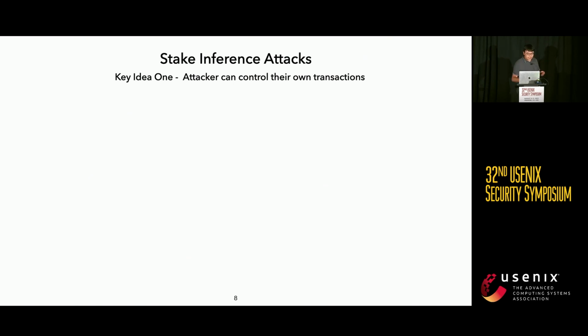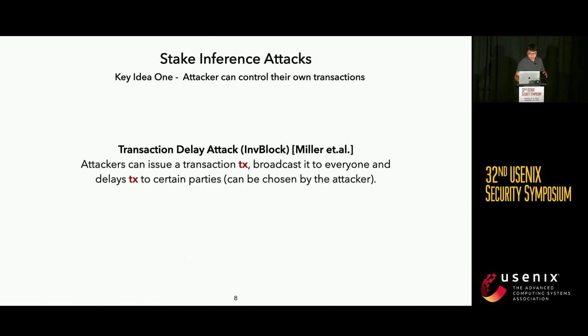The first key idea is that the attacker can control their own transactions. For example, using transaction delay attacks, the attacker can create a transaction TX and broadcast it to everyone, except a certain group of parties chosen by the attacker, whose receipt of the transaction is delayed. By doing this, the attacker can create a disparity in the parties' inputs across two groups. Some group will see the transaction, and some other group will not.